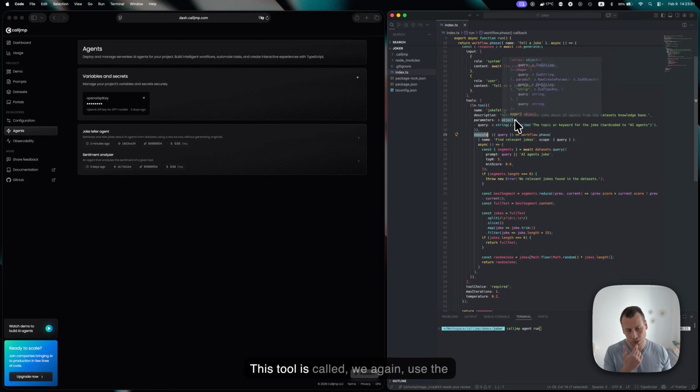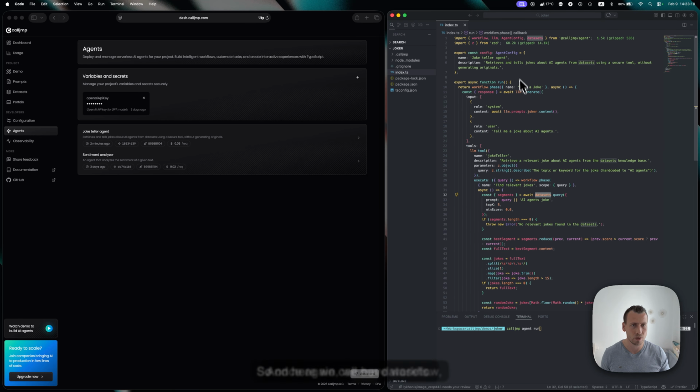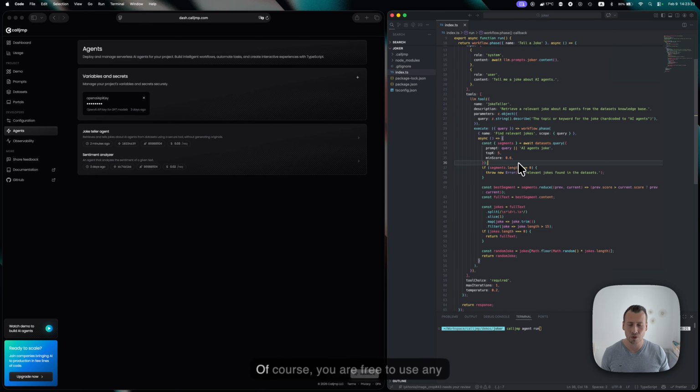When this tool is called, we again use the workflow phase, and we call it find relevant jokes and scope it to queries. Every workflow phase is different from the caching perspective. And here we call our data sets. So once again, we have workflow, LLM, data sets, all coming from our runtime. Of course, you are free to use any other tools. It's just another JavaScript bundle, but we give you an offering out of the box. You just plug it in and use it.